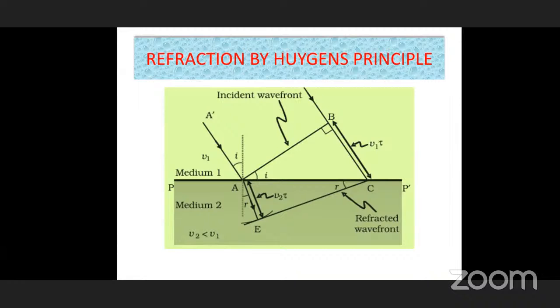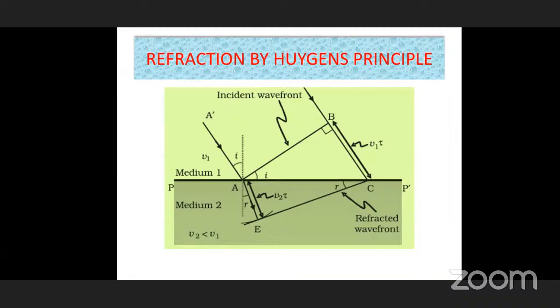Now, if you consider two triangles, ABC, we are going to observe the geometry. By this geometry, you can easily understand. At B, it is 90 degrees in triangle ABC, and angle BAC is the angle of incidence. Why?